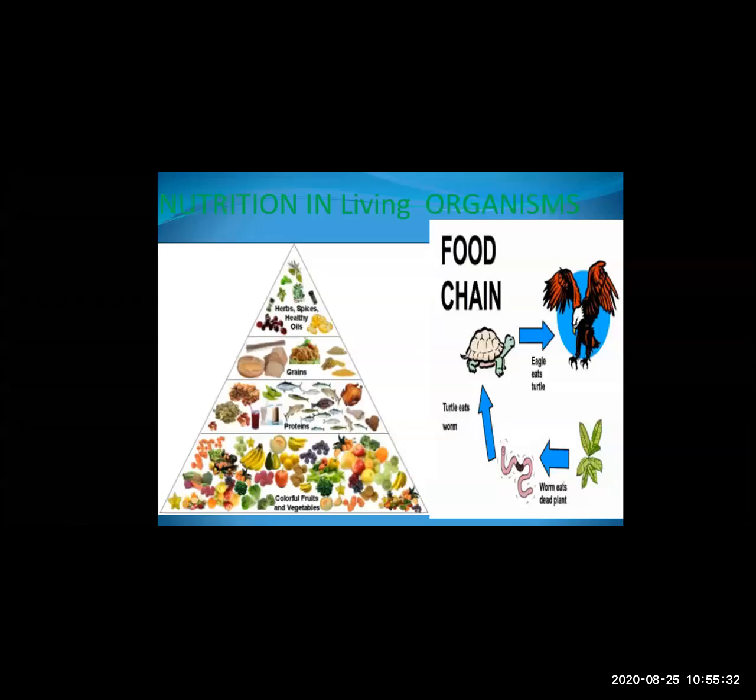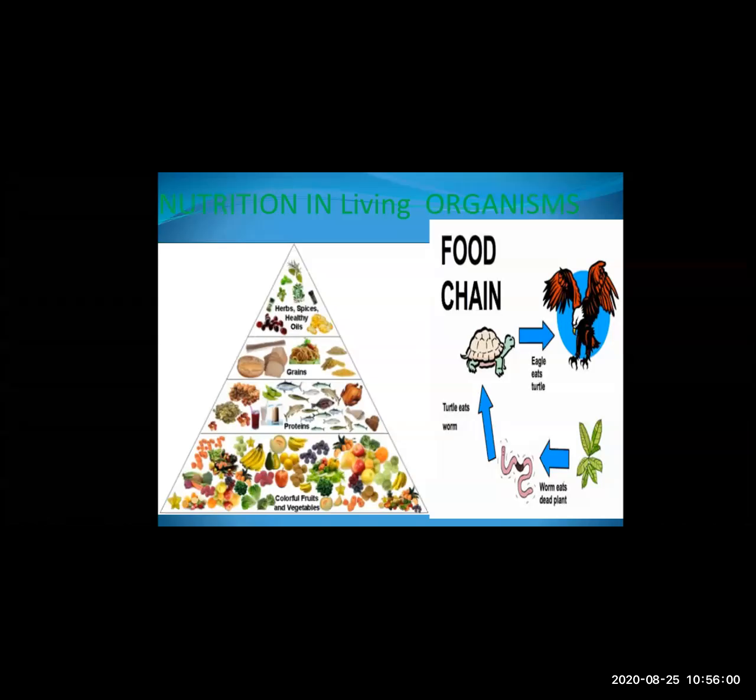Different nutrients here. In the first pyramid layer, you can see colorful fruits and vegetables. In the second, you can see proteins. In the third, you can see grains. In the fourth, you can see herbs, spices, healthy oils, etc. So all these nutrients are important for a living organism. These nutrients should be included in the diet of living organisms.